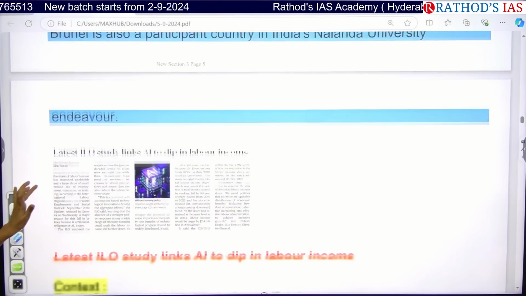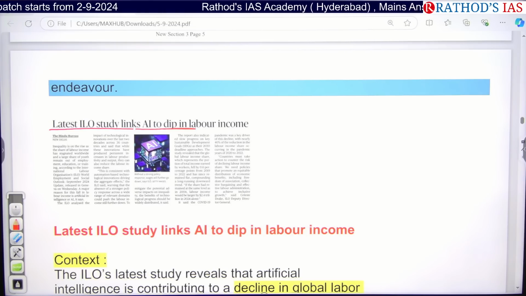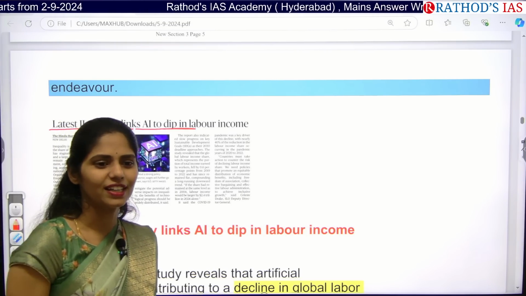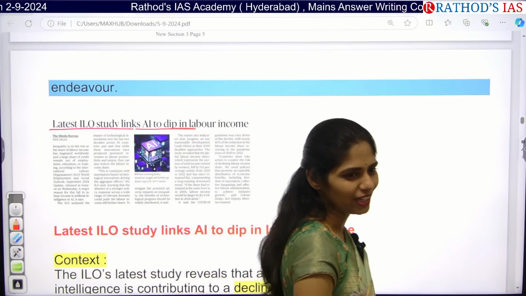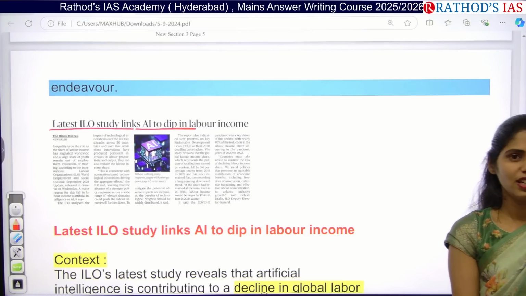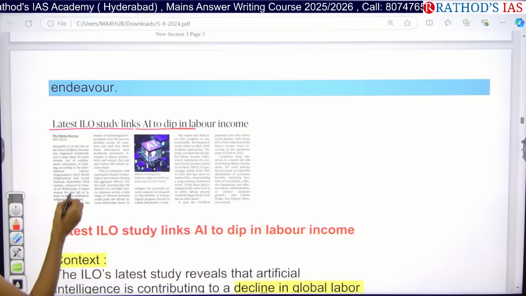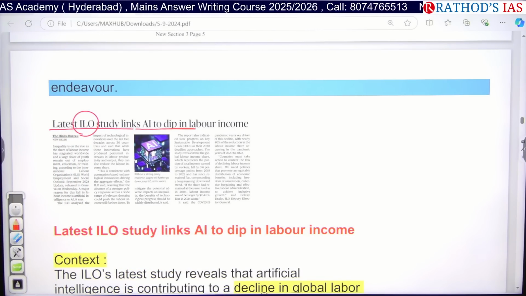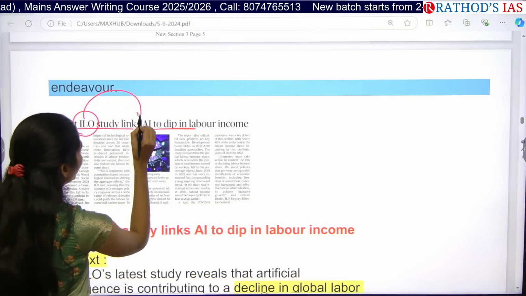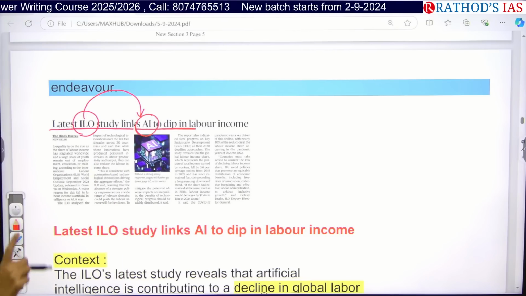So see this article: latest ILO study links AI to dip in labor income. Recently, I think 2 days ago, we discussed one article on how AI can be used to improve economy and employment. That comes under a little bit of our Bio E3 policy as well. So here again is one article highlighted by the ILO. What is this ILO? Not India, International Labour Organization. This International Labour Organization study said that because of the use of AI, it will reduce labor income.